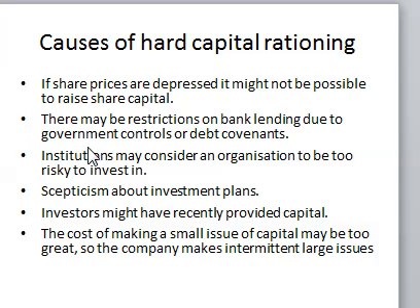Another point we can talk about here is the restrictions on bank lending due to government control or debt covenants. You may find that the government puts a restriction on the amount that the banks are supposed to lend to companies. Maybe if it's manufacturing, you say you cannot exceed this amount. If it's a smaller company, you shouldn't exceed this amount. So those restrictions are going to limit the company's ability to raise money by borrowing, because the government has put a limit on how much you should borrow. So you cannot exceed the limit that has been put.